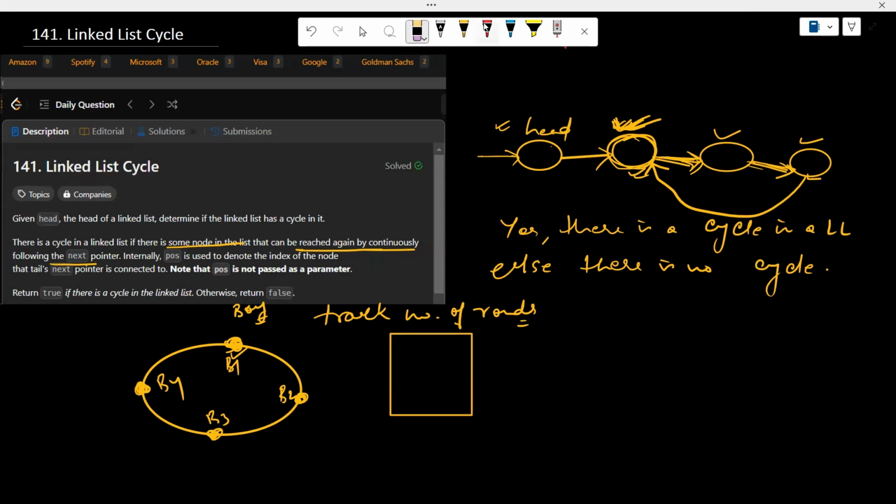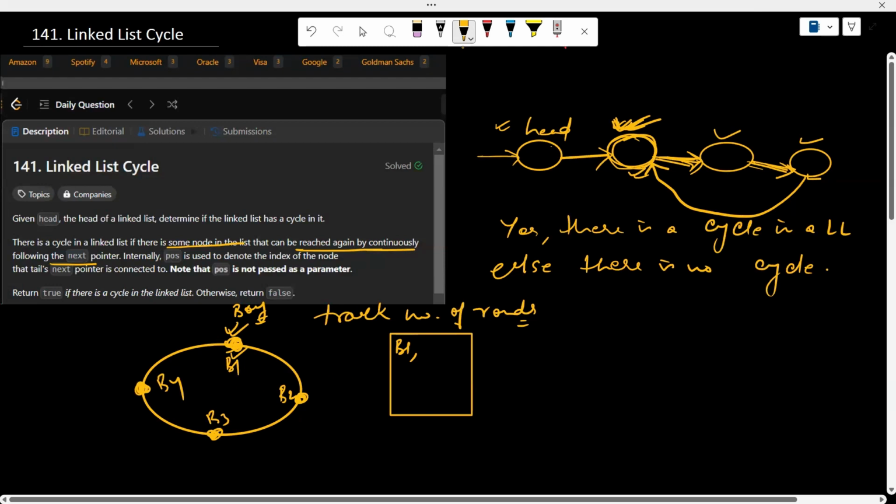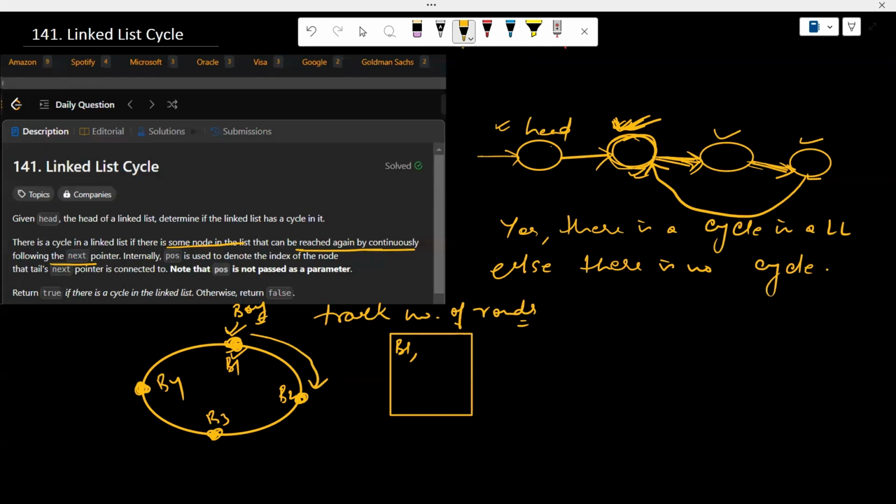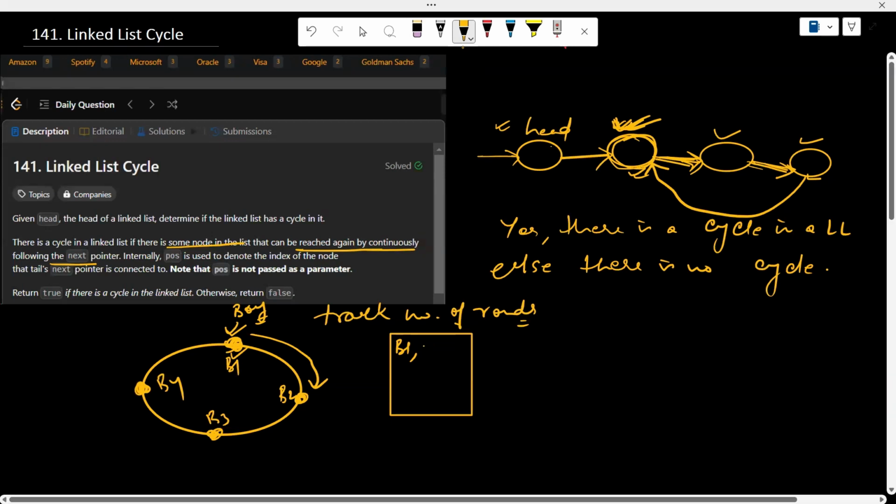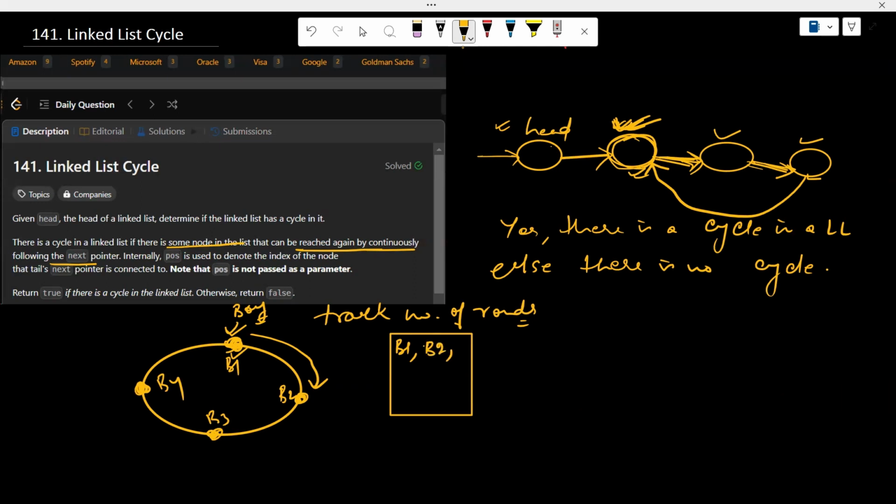Now suppose this boy started from bench number one. He wrote bench number one on the piece of paper. So he's running and reached bench two. Now again he sees whether bench 2 is written on the piece of paper or not. So he sees bench 2 is not written. That means he hasn't completed one round. Now he writes bench 2.